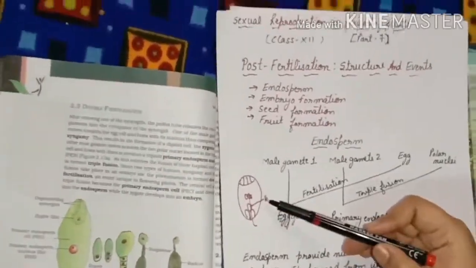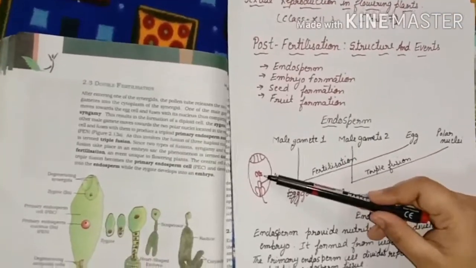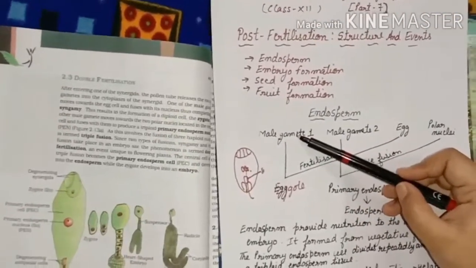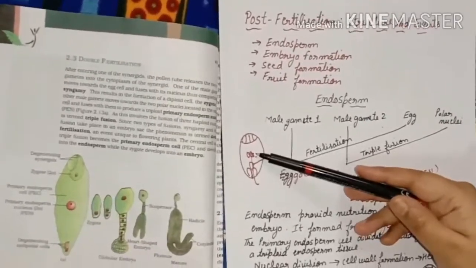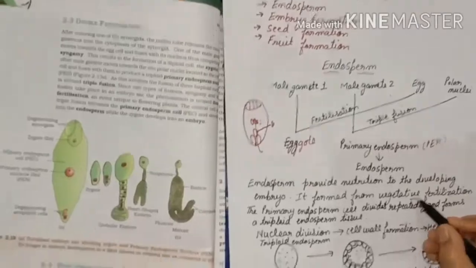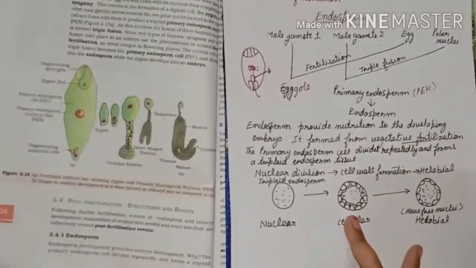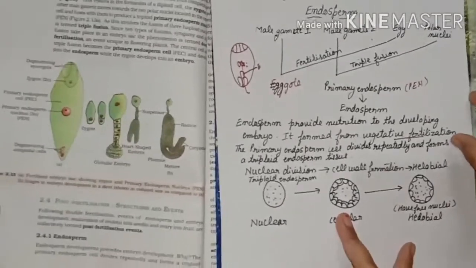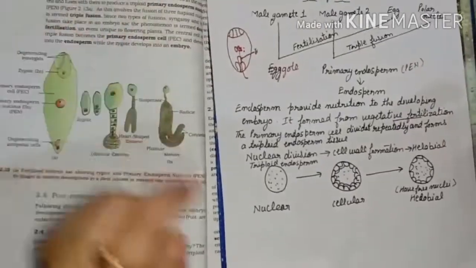I told you two male gametes enter. The first male gamete fusing with the egg is the generative fertilization, and the second male gamete fusing with the polar nuclei is the vegetative fertilization. So make it very clear that the endosperm formation is with the vegetative fertilization, and here it forms the PEN, the primary endosperm nucleus.